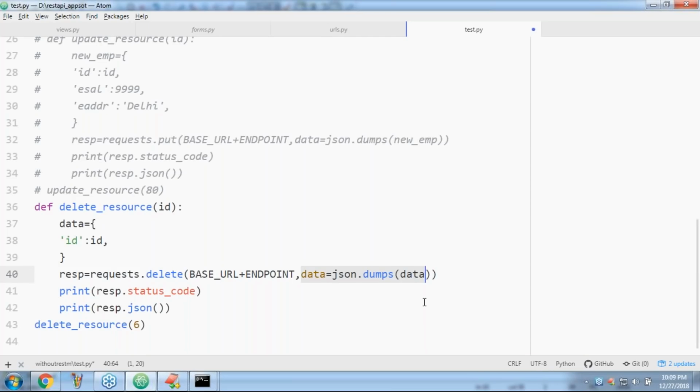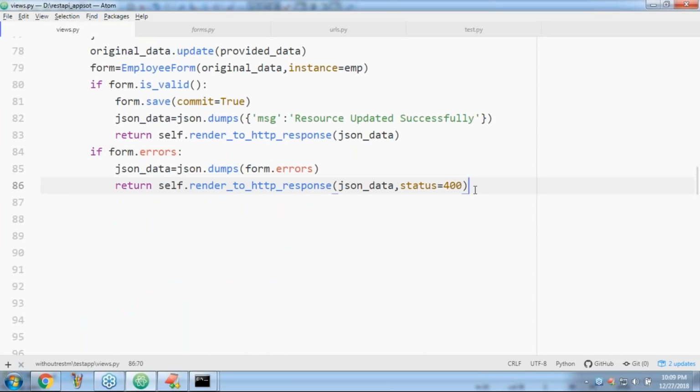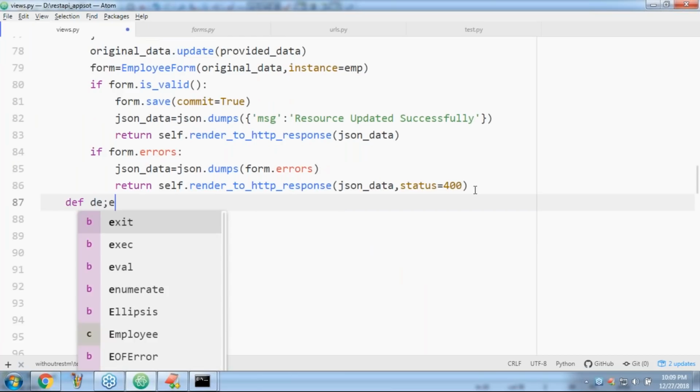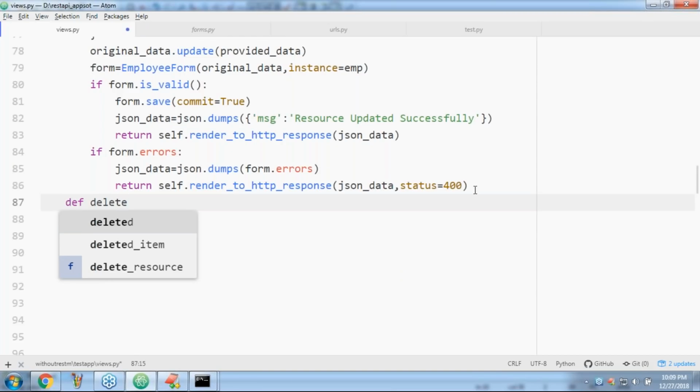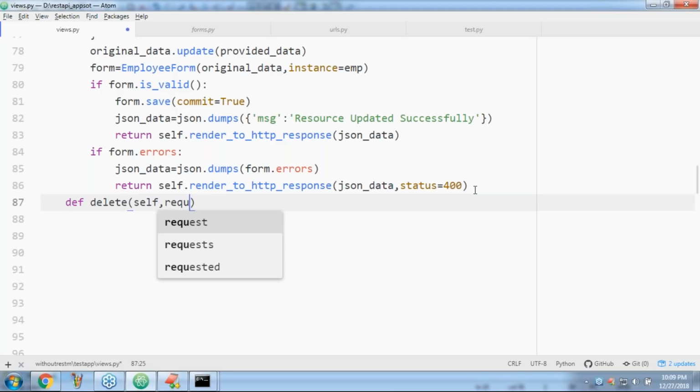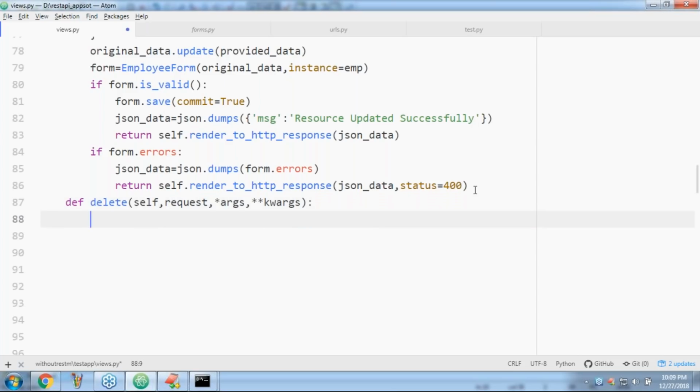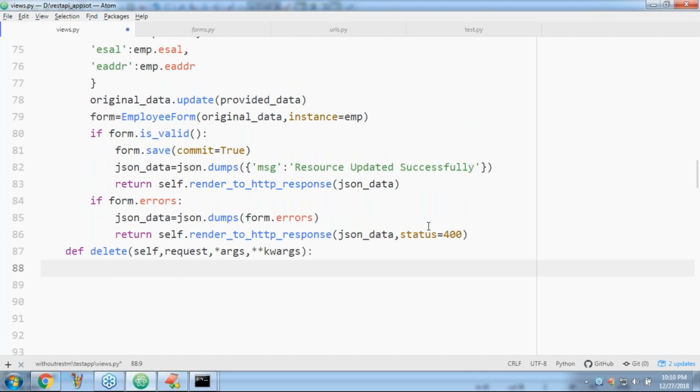Now this is the partner application. Let me implement that application also. def delete, self, request, *args, **kwargs. Now what is the next thing I have to take care of?